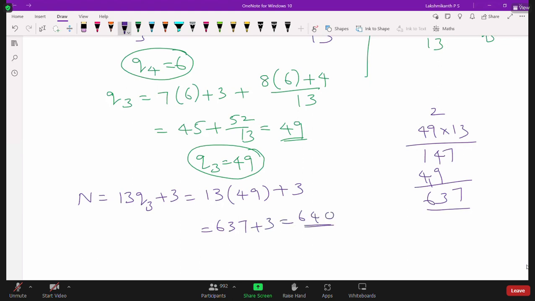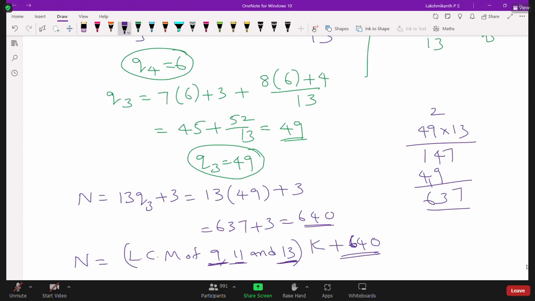How to write the general solution? The general solution is, we are dividing by 9, 11 and 13, right? So the common solution is LCM of 9, 11 and 13, that is 9, 11 and 13 into k plus 640. So when you put k is equal to 0, you will get the least number 640, because 9, 11, 13 are divisors.